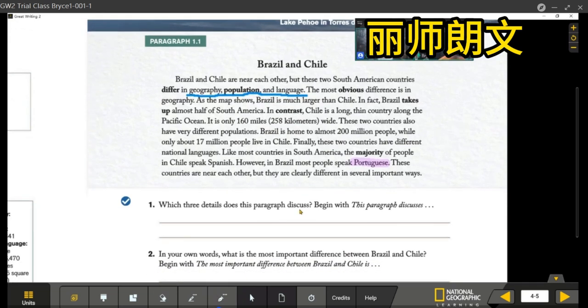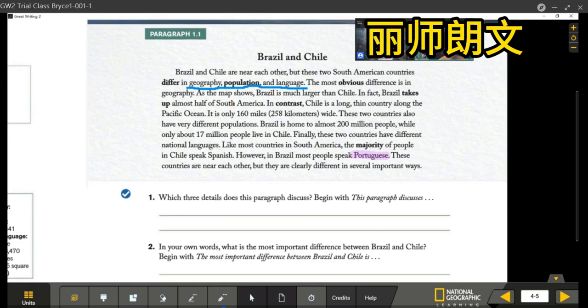Next question. In your own words, what is the most important difference between Brazil and Chile? Begin with this. The most important difference between Brazil and Chile is their... Think.